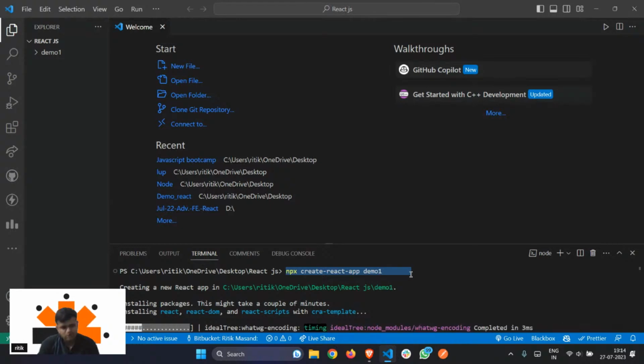Yes, Vikram, we can use Vite, but again, I'm going with npx because it's most widely used, right? And it's very convenient to use. I'm going with the things that the majority of people prefer. That's the only reason I'm going with it, right?